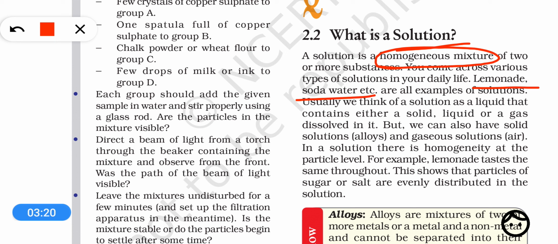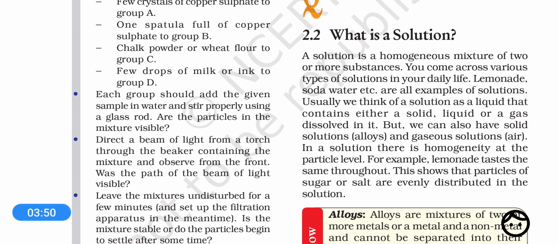You know that lemonade and soda water are both in liquid state. So when the term solution comes to our mind, we generally think that solution is in liquid state, but solutions are also in solid and gaseous state. So there may be solid solutions and gaseous solutions also. Okay, so let's take a few examples of them.